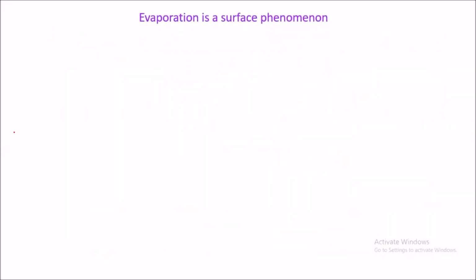So finally we can say that evaporation is a surface phenomenon. Phenomenon means what, ma? The things which are happening around us are known as phenomena, and evaporation is a surface phenomenon.